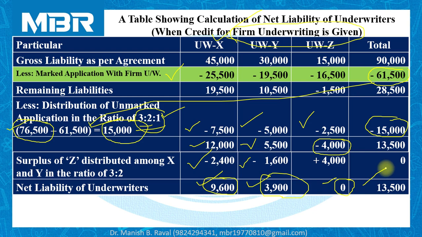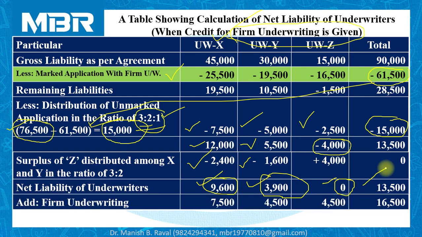Don't forget that it is a case of firm underwriting. So in addition to net liability of underwriters for general underwriting, they are also responsible to purchase an additional number of shares as per the firm underwriting given to the company.